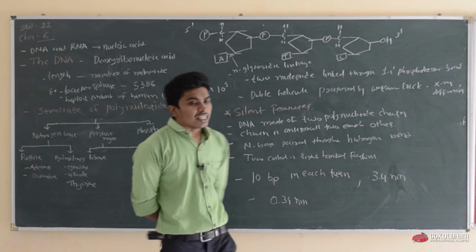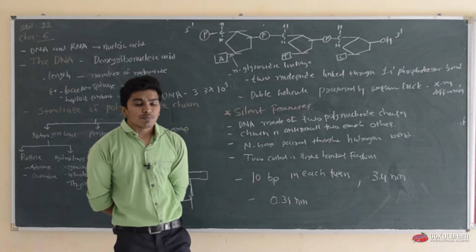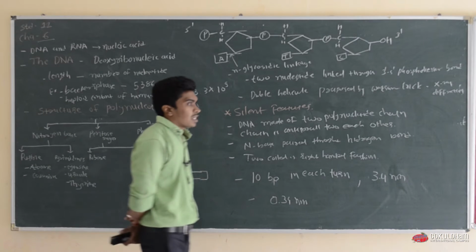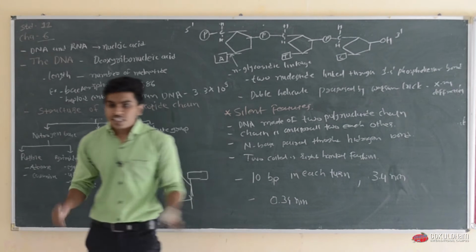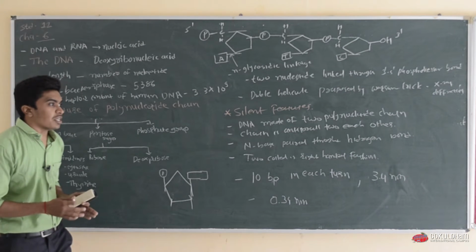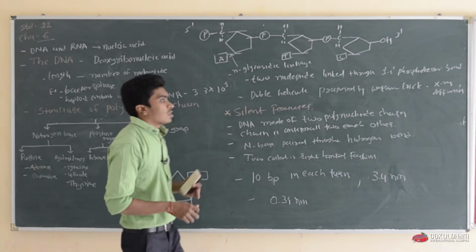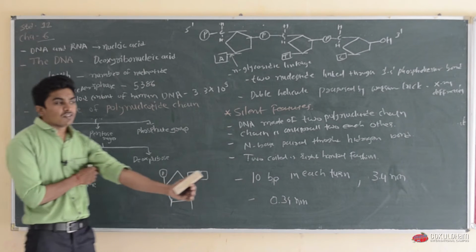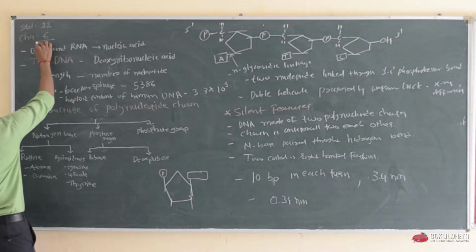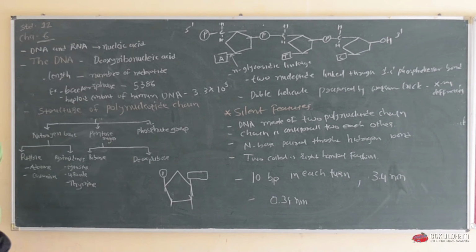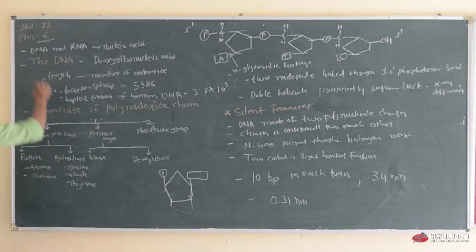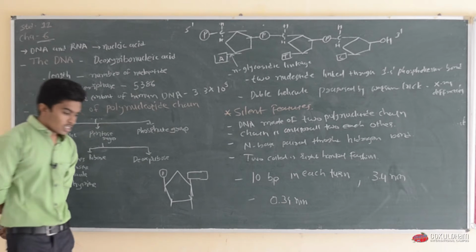Then later in 1953, James Watson and Francis Crick discovered the structure of DNA, and this discovery led to a tremendous boost in the branch of molecular biology and genetics. So here we will start chapter number 6, molecular basis of inheritance. What are the molecules which are responsible for the inheritance?